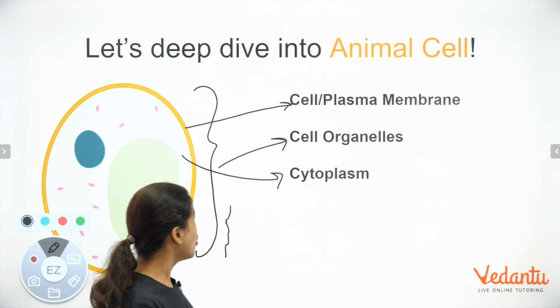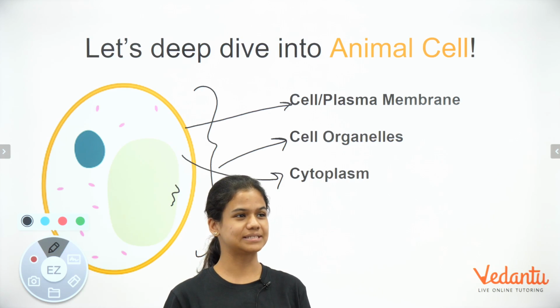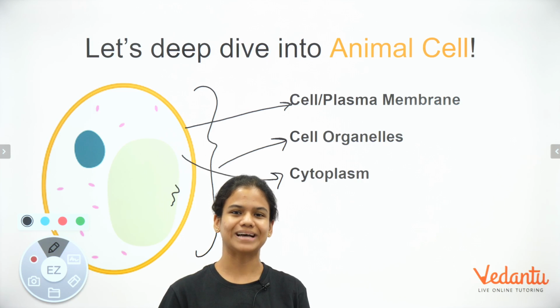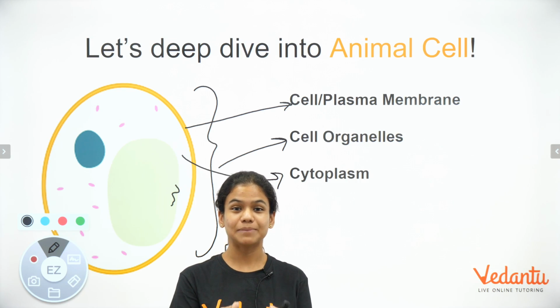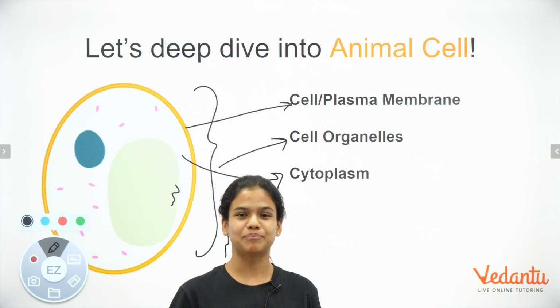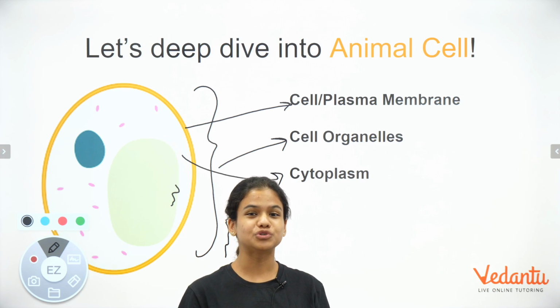Now, cell membrane or the plasma membrane has a very special quality. Hi Deepak, thank you so much for joining us. So cell membrane or plasma membrane has a very special quality. It is very porous in nature. When I say cell membrane or plasma membrane is porous, it basically means it has a lot of tiny holes in it through which nutrients can pass.